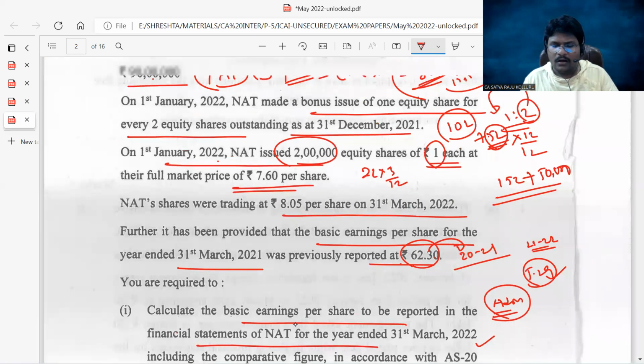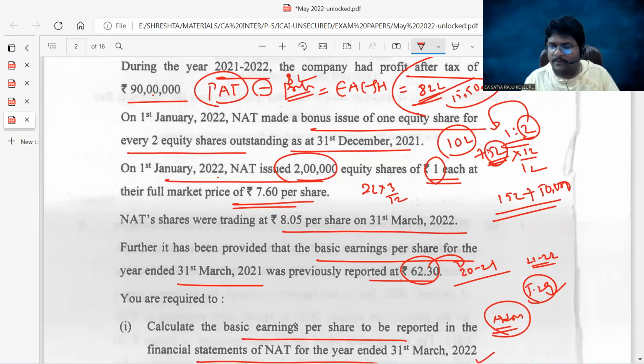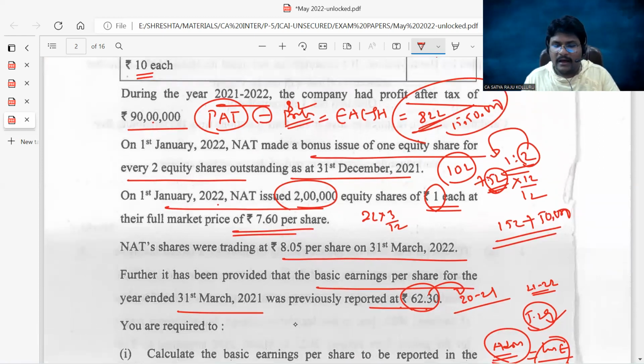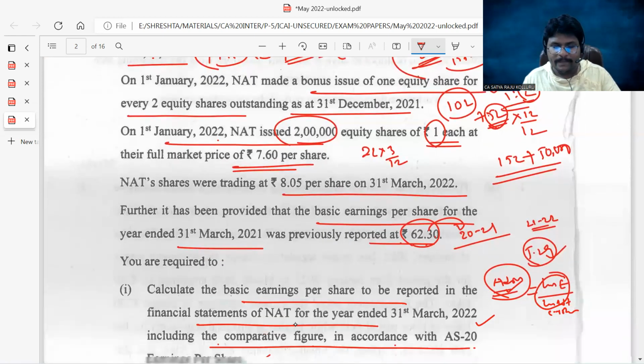Sir, then how to know the adjusted EPS? Adjusted EPS equals last year earnings divided by last year shares plus current year bonus shares. We already know this figure, last year earnings by last year shares; the fraction itself is 62.30, as given. Now if you divide that with the bonus shares, then you will get the adjusted EPS as well. I already informed you in the classroom itself, the same problem, they just tested. Next,